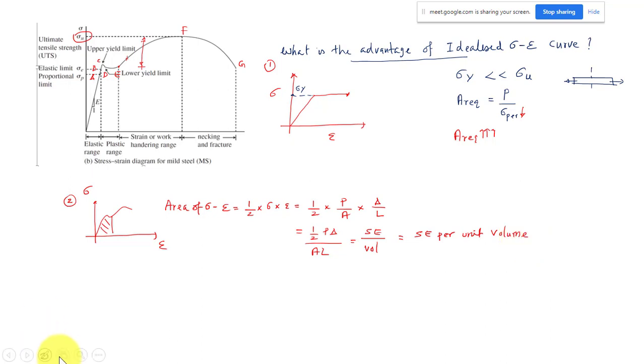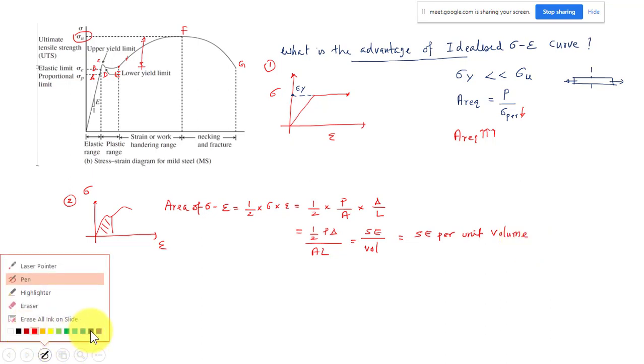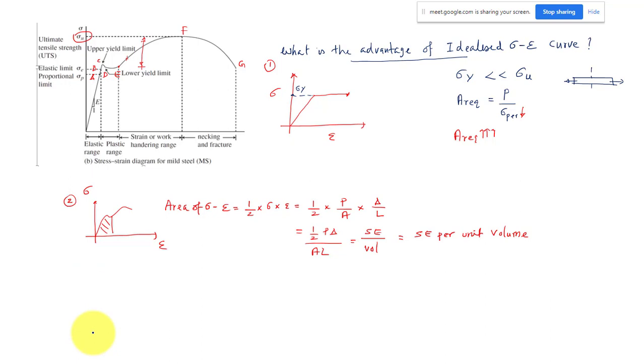The strain energy concept is very useful in structural analysis, because there are a lot of methods based on energy principles, something like Castigliano's theorem in your basic course. All those methods are based on strain energy. If we know the strain energy, you can use it to solve for displacement or deflection. But for an actual graph like this, finding the strain energy is complicated. You have to go for some numerical method or integration.